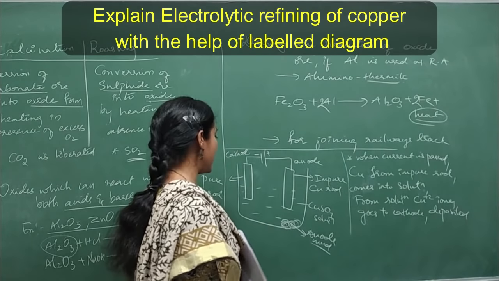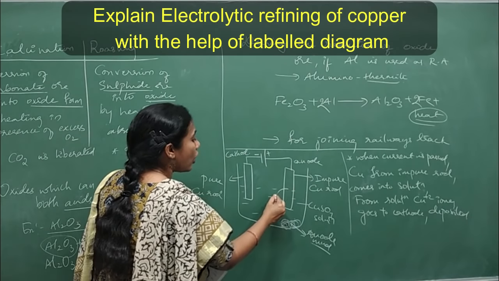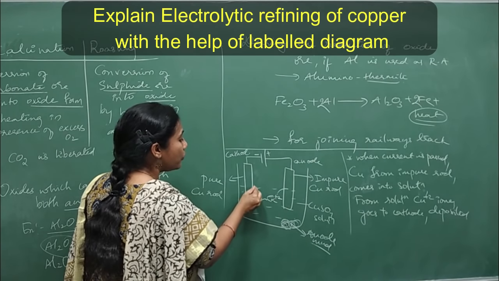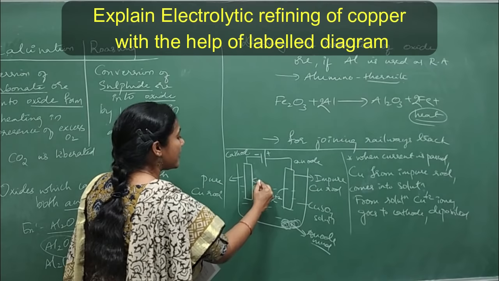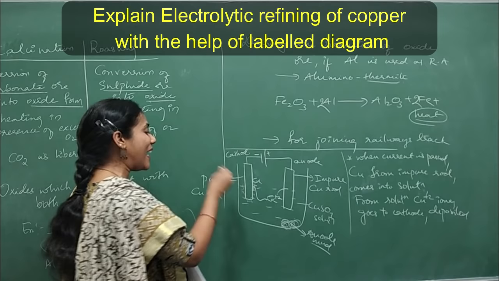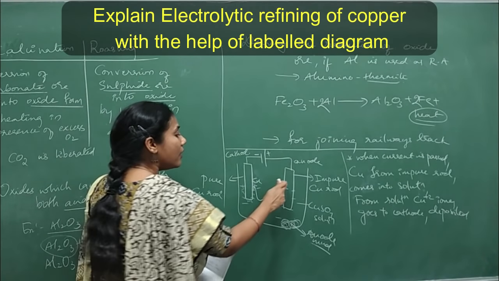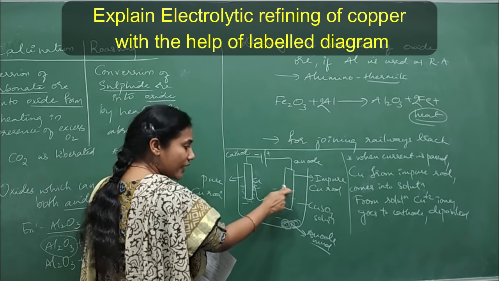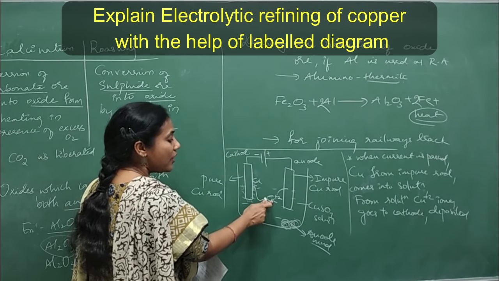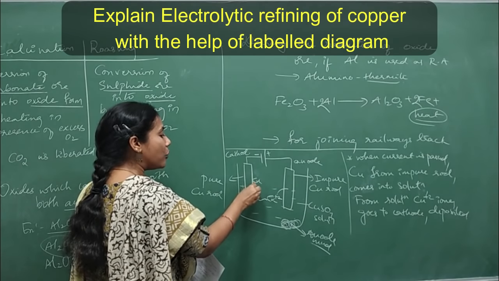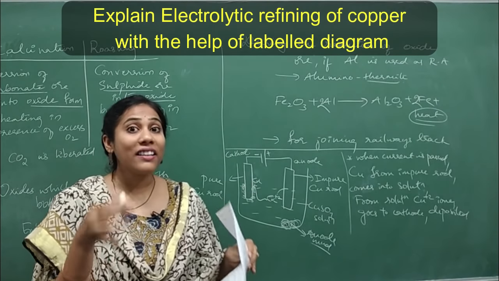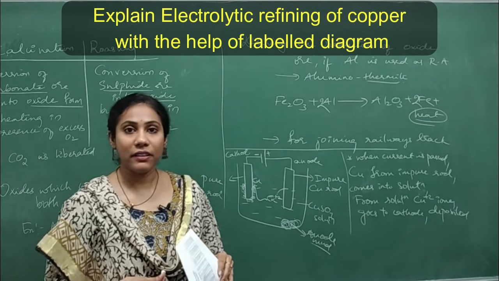There they are deposited. Yes or no? So from here, copper comes out into Cu2+ form. This Cu2+ goes and is deposited here as copper. So gradually the size of cathode becomes more and more, because this is the impure rod. From this rod, whatever copper atoms are there, they'll come as ions in the solution. From the solution, they will go to the cathode, and there they get deposited, right? So that is how you are actually purifying copper, isn't it?